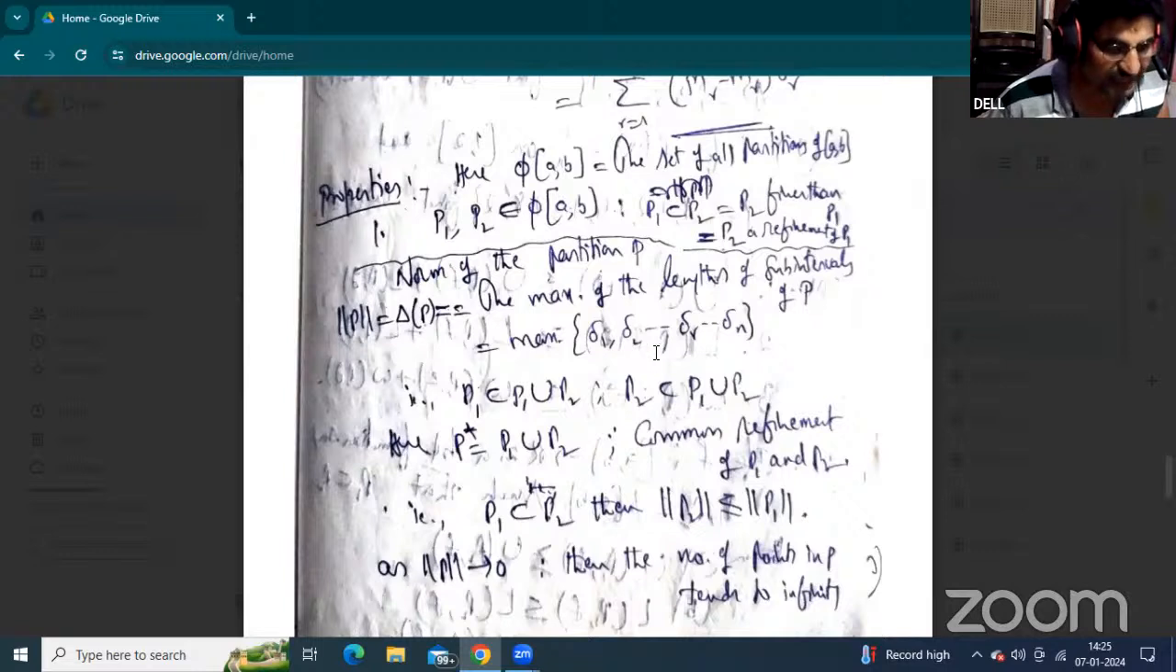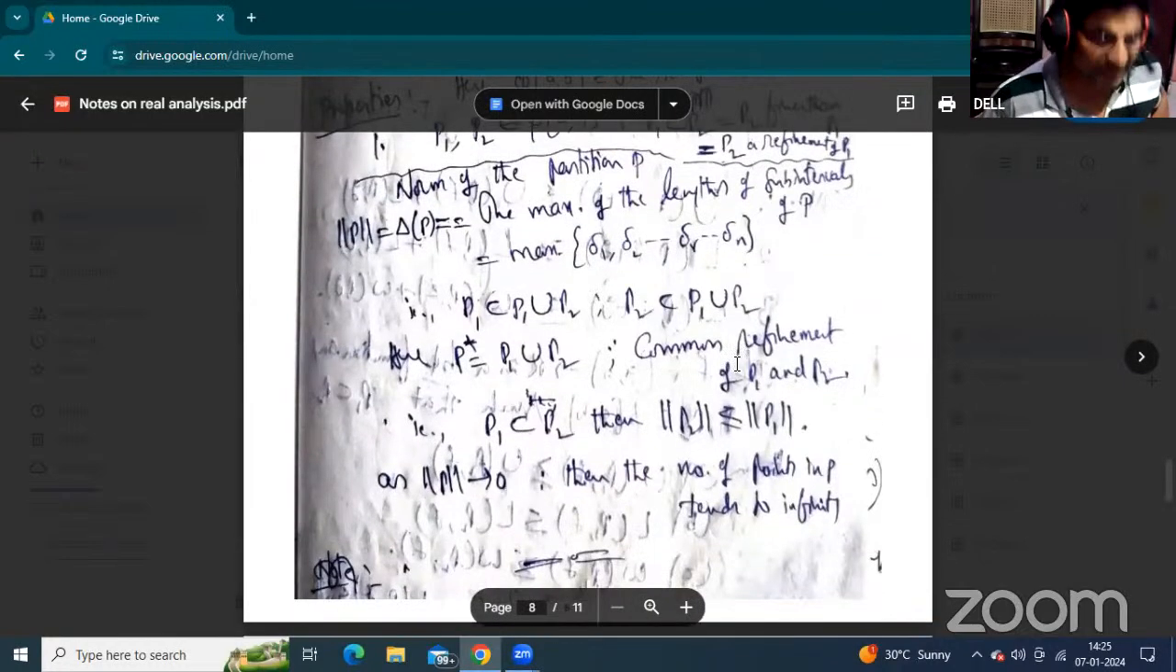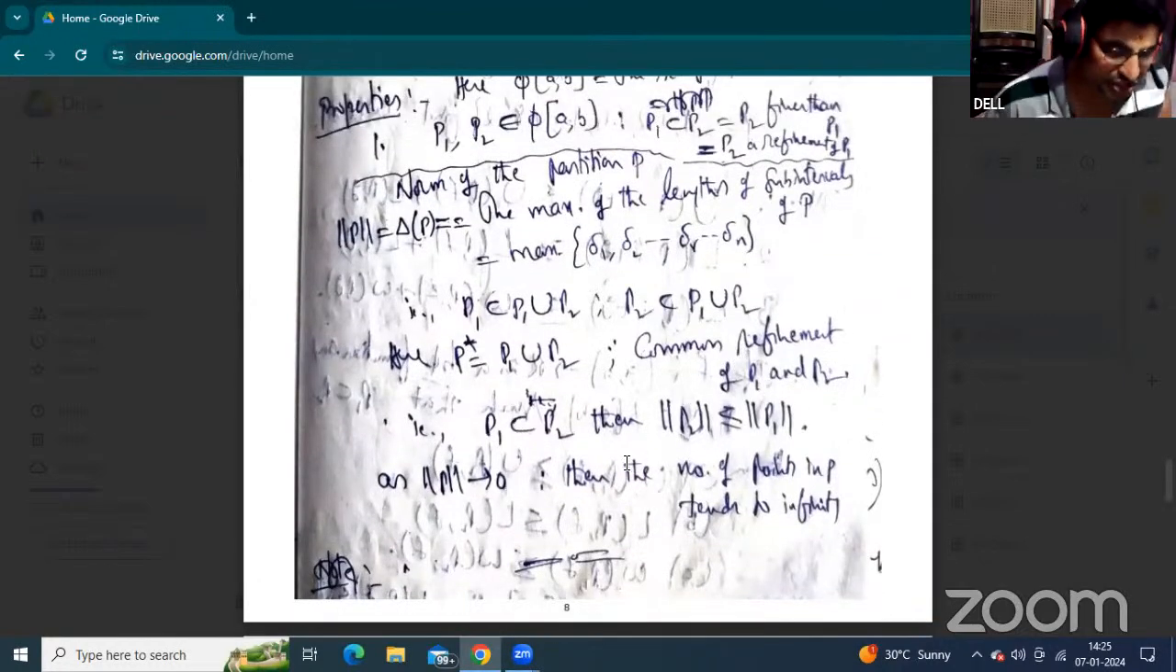Maximum of del 1, del 2, so on, del r, so on, del n. Simply common refinement. The union of any two partitions is called common refinement. Okay, that is the variation. Any two partitions you are taking in the partition set.